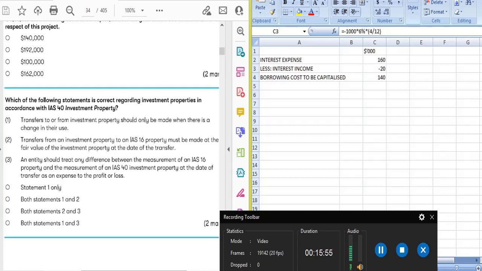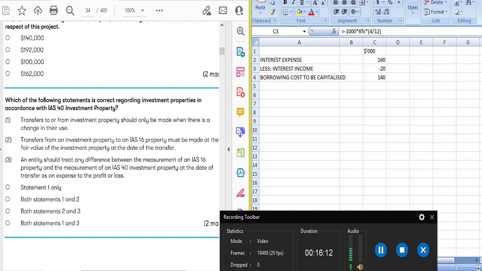So if there is a change in use, obviously there is a need to transfer. Transfer to or from investment property should only be made when there is a change in use. Obviously this statement is correct.